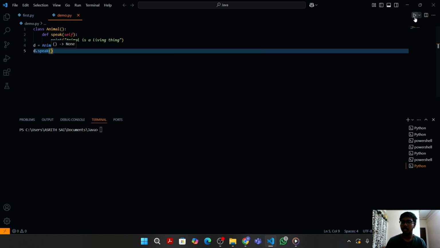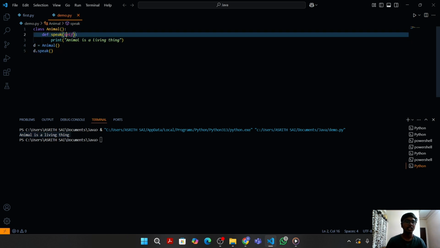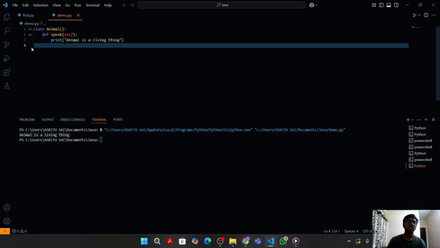So now let's try to run our code. As you can see here, the statement "animal is a living thing" has been printed, which is mentioned in the speak method under class animal. Now let's try to understand the single level inheritance concept.